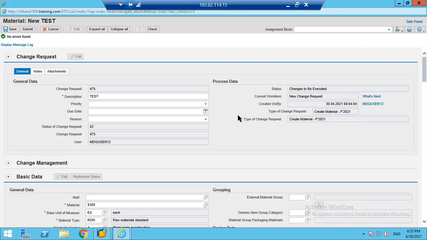At each stage of approval, they will be validating some information about you and then taking it to the next level. Similarly, here in MDG also, we have the concept of a governance process. The governance process is nothing but taking your master data through certain approvals.